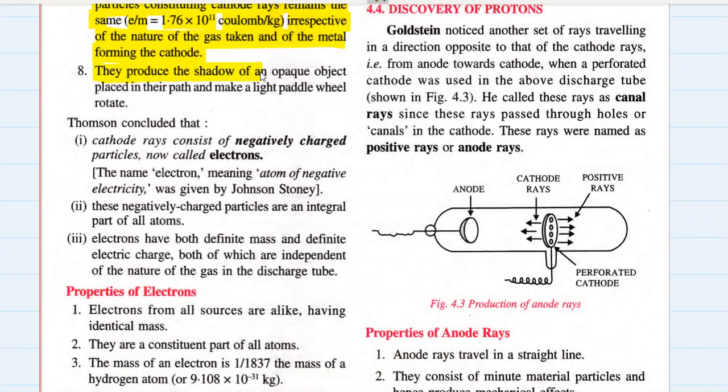Cathode rays produce a shadow of an opaque object placed in their path and make a light paddle wheel rotate. Oh, if they produce a shadow and if they can make a light paddle wheel rotate, that means this is not just light rays. Light rays cannot make any object move. If you keep a light paddle wheel in front of sunlight, will it rotate like that? If you make a wheel of paper and keep it, it will not. But if you keep a light paddle wheel in the path of cathode rays, it will rotate. What does that mean? These rays, cathode rays, are made up of particles. What are these particles? Let's talk about that.